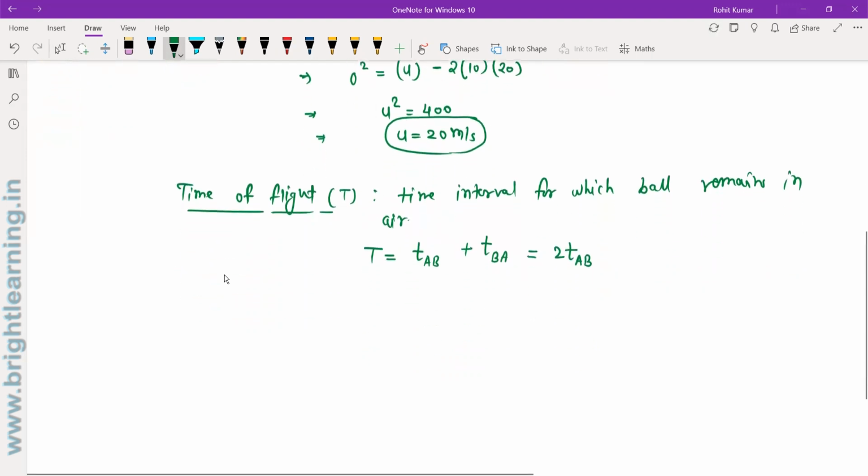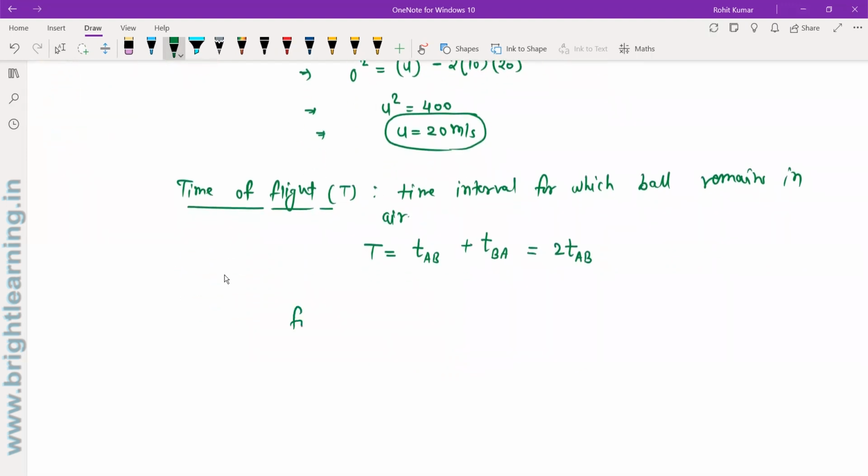Now looking at the motion from A to B, A is our starting point, and B is the highest point, where the ball is at a 20-meter height. The initial velocity of the ball is 20, which we have already found. The final velocity of the ball is 0. Acceleration is minus g, which is minus 10. And we need to find the time.